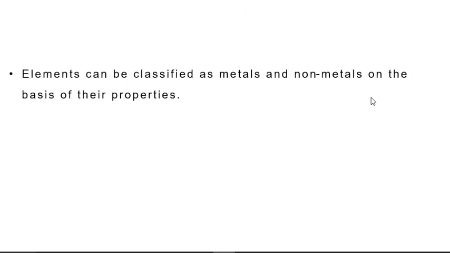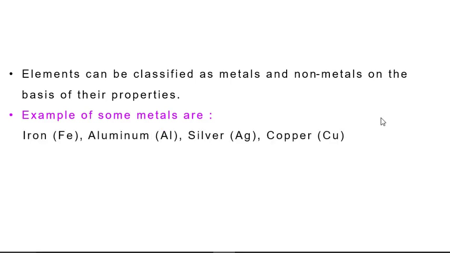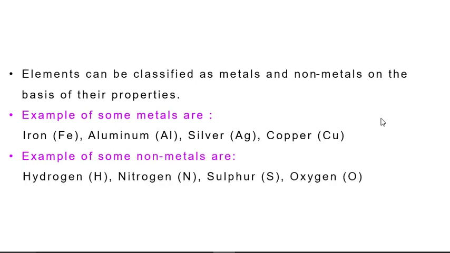Now, metals and non-metals. Elements we can classify as metals and non-metals on the basis of their properties. Examples of some metals are iron, aluminum, silver, copper, and examples of some non-metals are hydrogen, nitrogen, sulfur, oxygen.